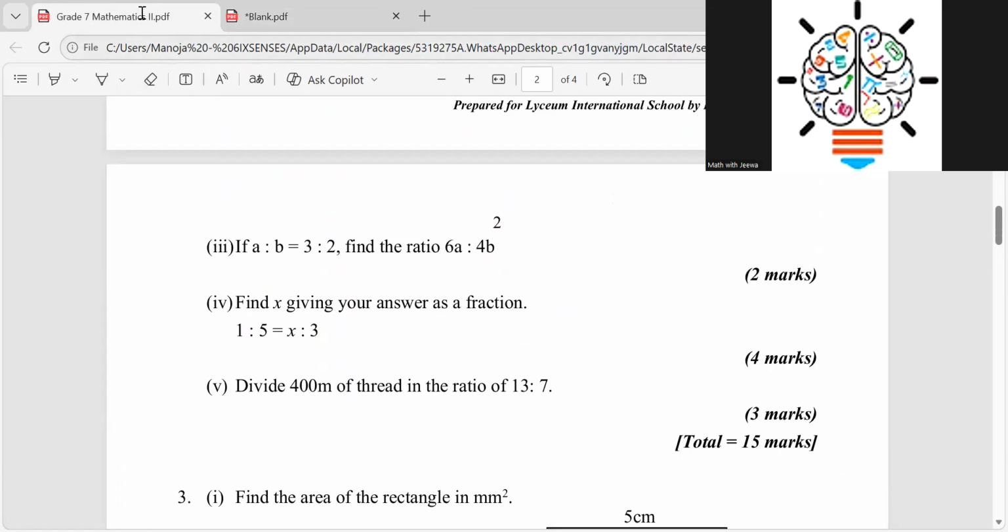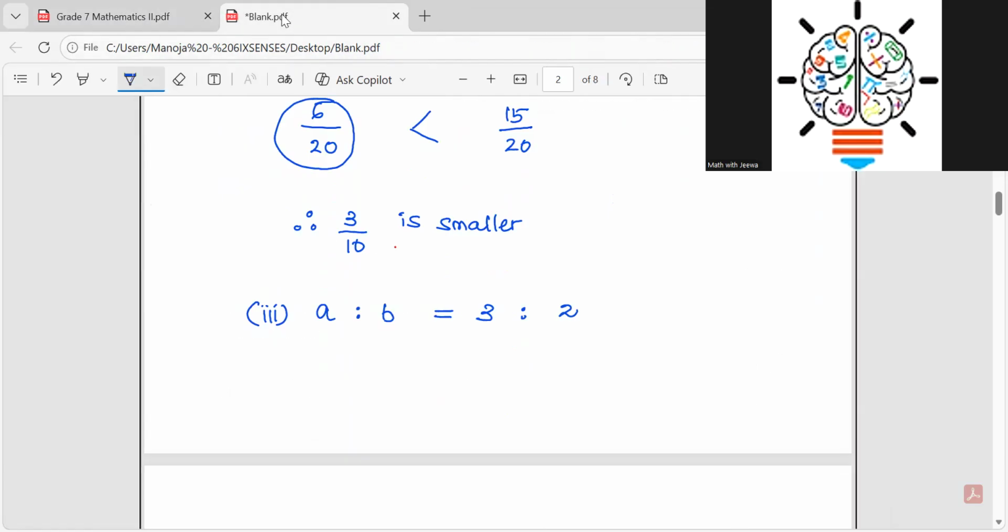And if that is 6A to 4B, now what has happened, children? I have multiplied this by 6. If so, I want to multiply 3 also by 6, that becomes 18. And I have multiplied this by 4. If so, I want to multiply 2 by 4, it is 8. So then the answer is 18 to 8.